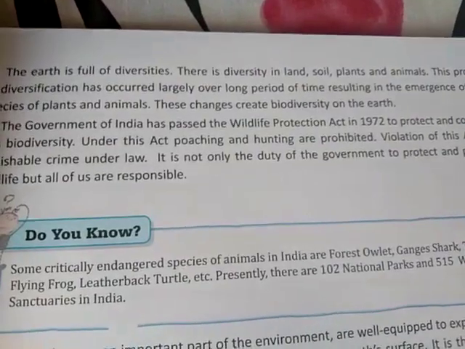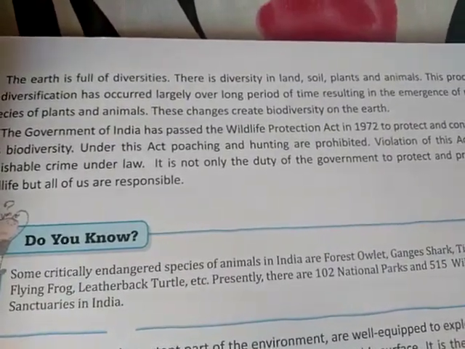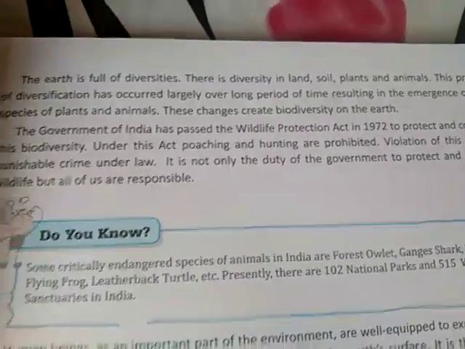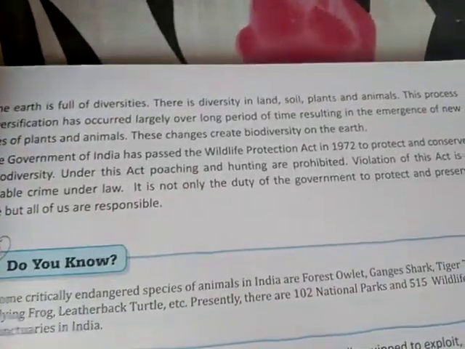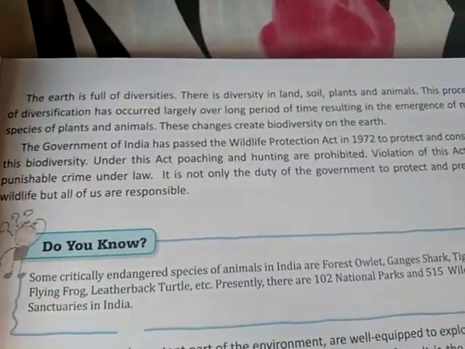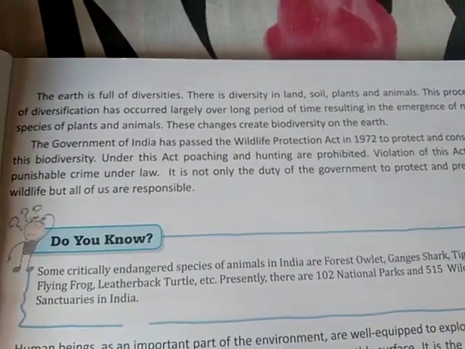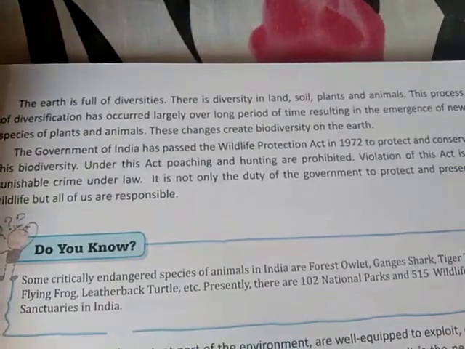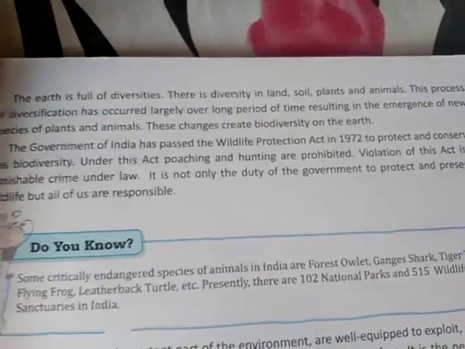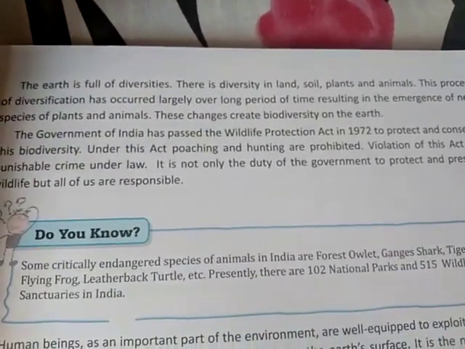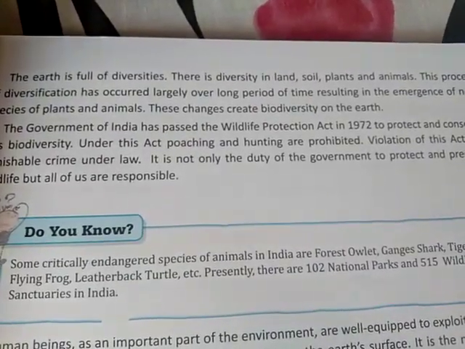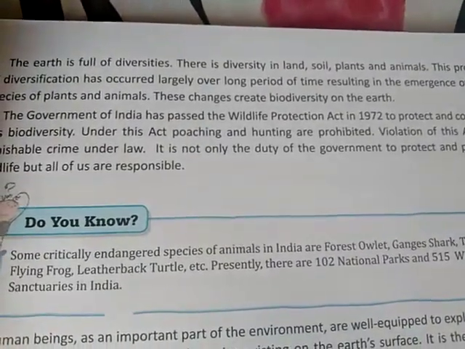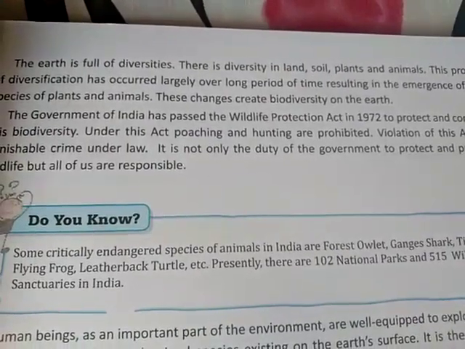Plant species are also different, kinds of trees and plants, and even wildlife is different, animals are different. The process of diversification has occurred largely over a long period of time, resulting in emergence of new species of plants and animals. So this diversification is going on for a long time, and it is making change, it is bringing new species also.